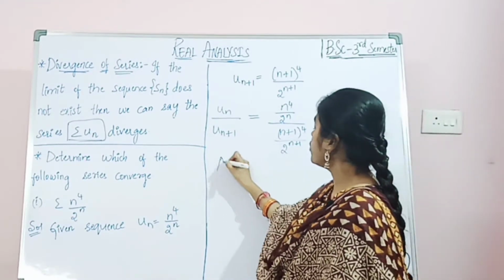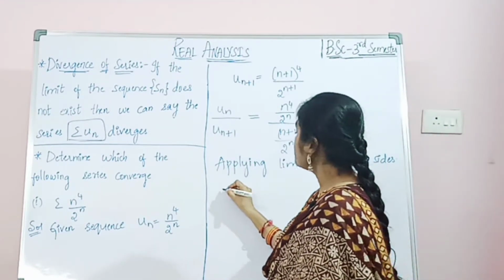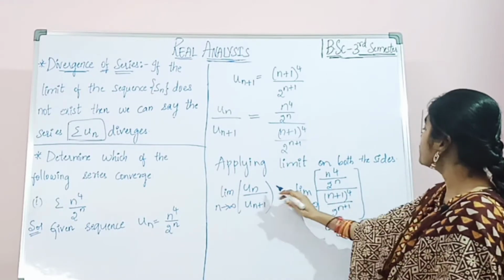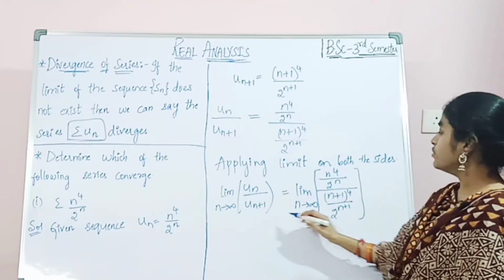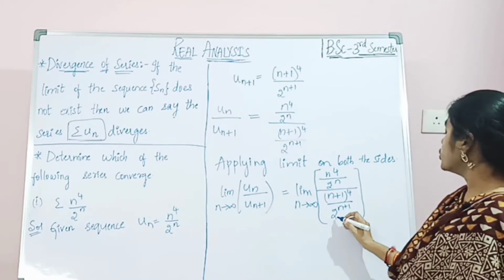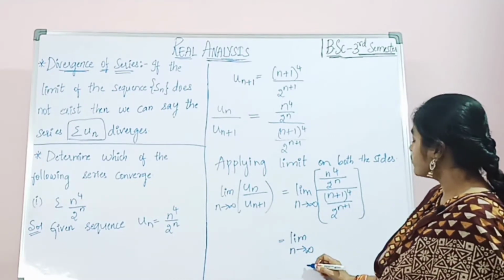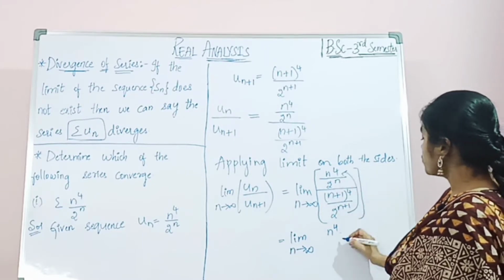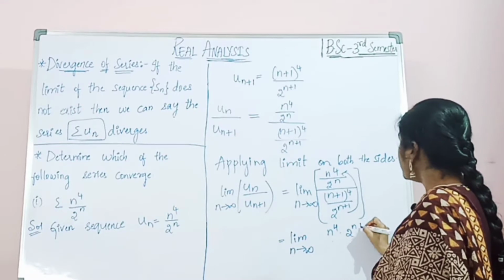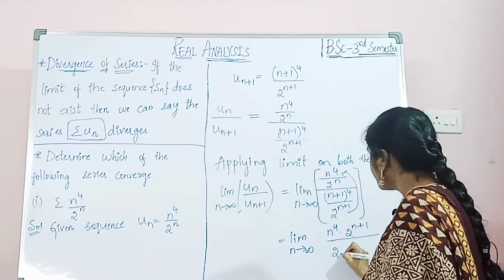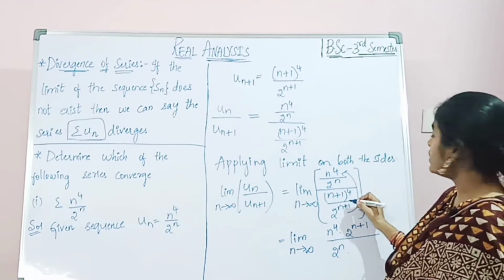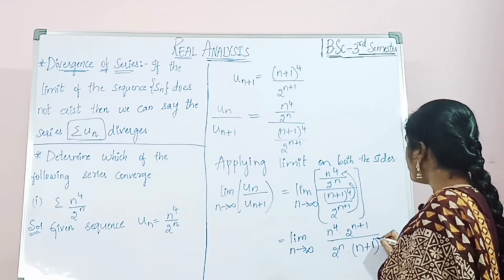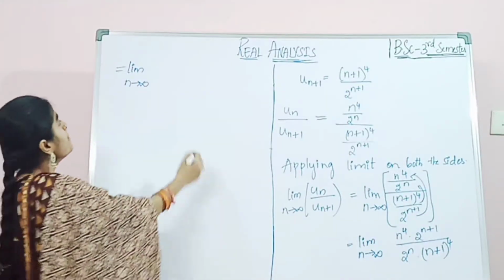Now we have to apply limits on both sides. Applying limits on both sides, limit n tends to infinity un by un plus 1 equals limit n tends to infinity n power 4 by 2 power n divided by n plus 1 whole power 4 by 2 power n plus 1, which equals limit n tends to infinity n power 4 into 2 power n plus 1 by 2 power n into n plus 1 whole power 4, which equals limit n tends to infinity n power 4.